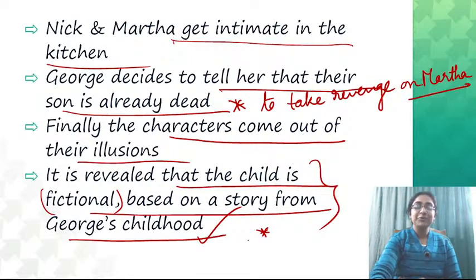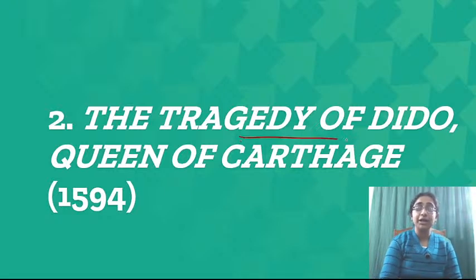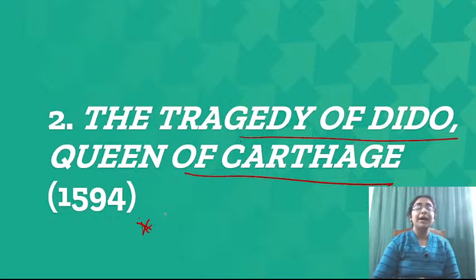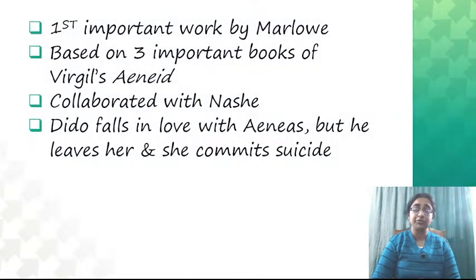Okay, so moving on to the next work, that is The Tragedy of Dido, Queen of Carthage. There was this question: after coming from, whom did Dido speak to first? So that was the question, and the answer was Ilioneus. So The Tragedy of Dido, Queen of Carthage, published in 1594, and you all know it's a very famous play written by Christopher Marlowe.